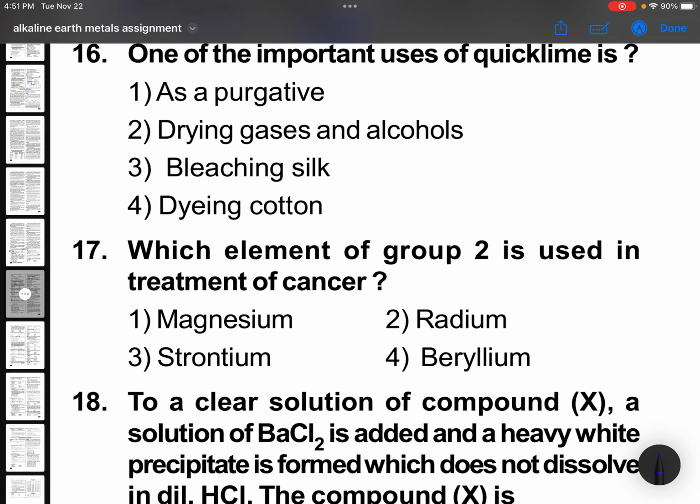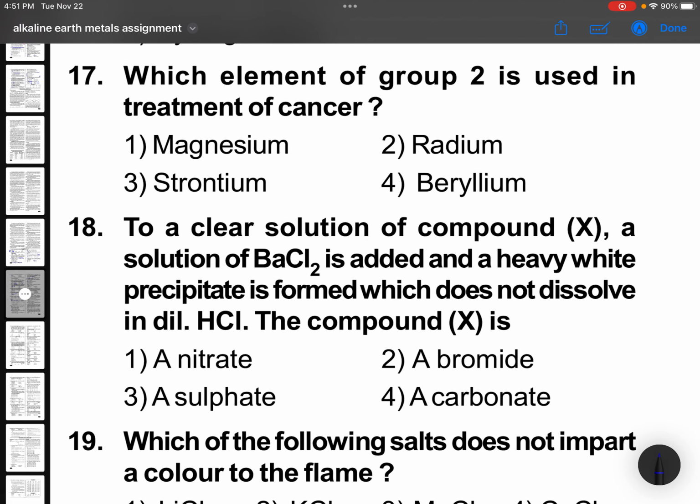One of the important uses of quicklime is, so many uses are there: drying gases and alcohols. Which element of group 2 is used in treatment of cancer? Generally, that credit goes to radium.